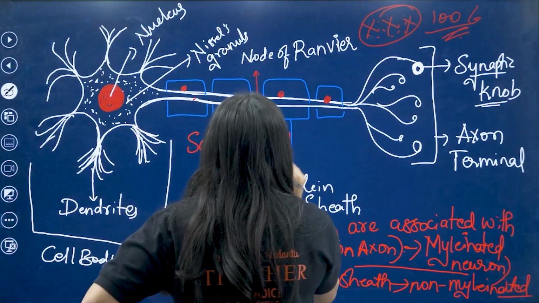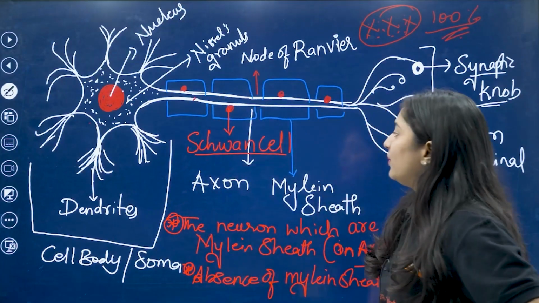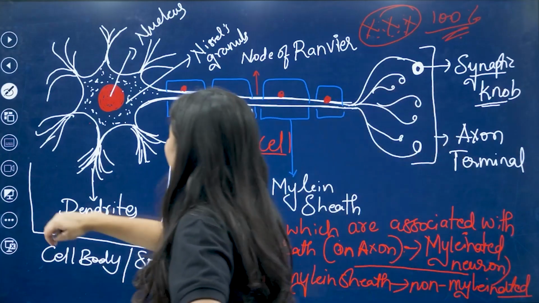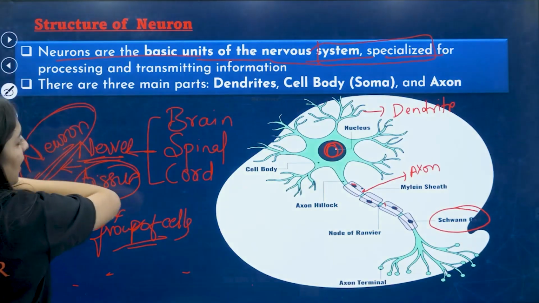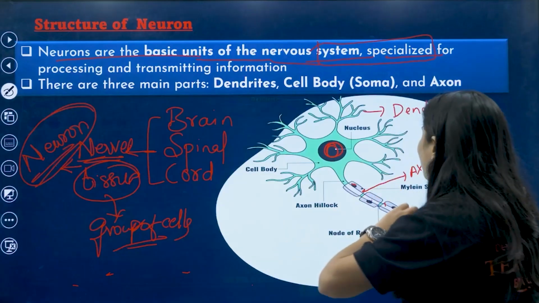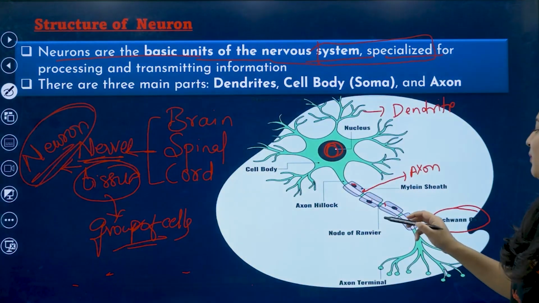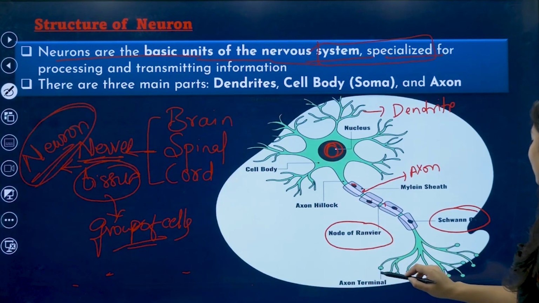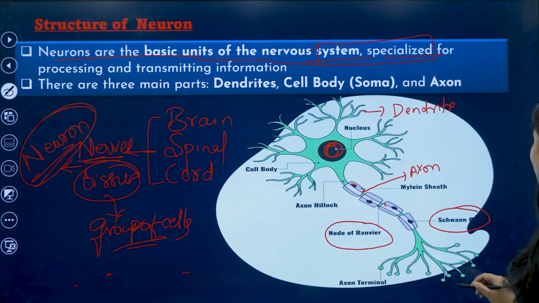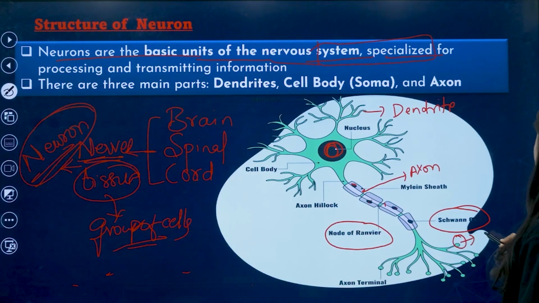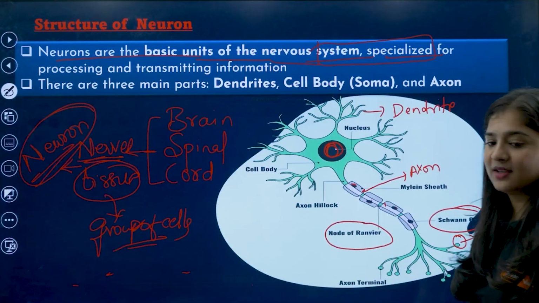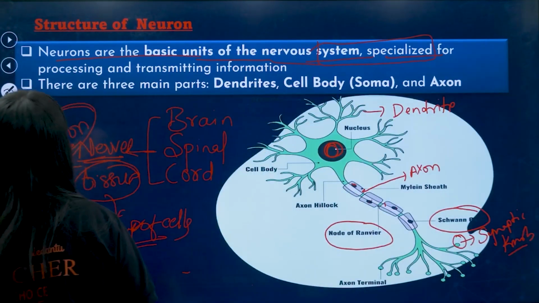Schwann cells. I forgot to tell you. So these are Schwann cells. The gap between two myelin sheaths we call the node of Ranvier, and at the end of this we can see the axon terminal, and this we call the synaptic knob. I hope you guys are clear about the neuron structure.